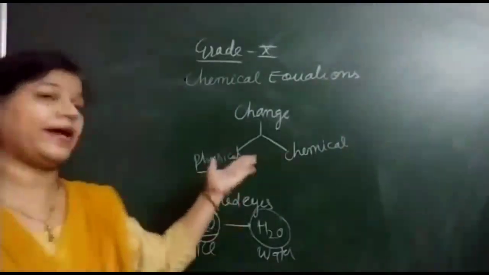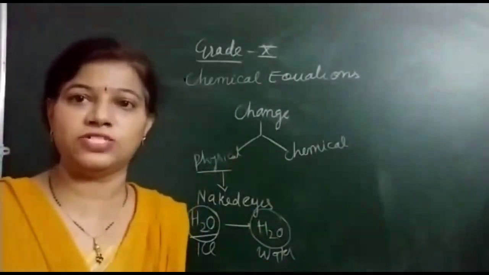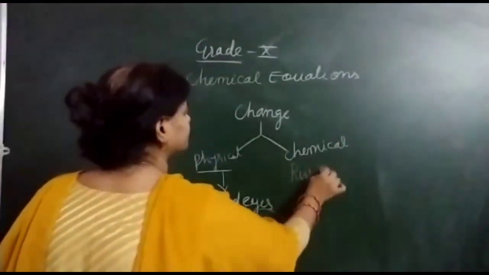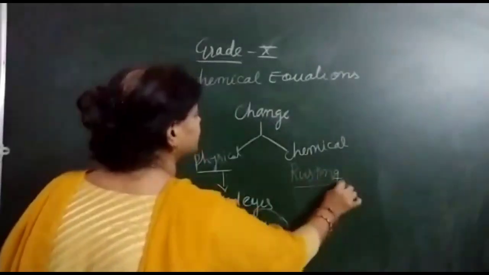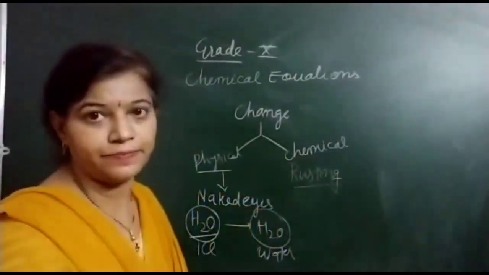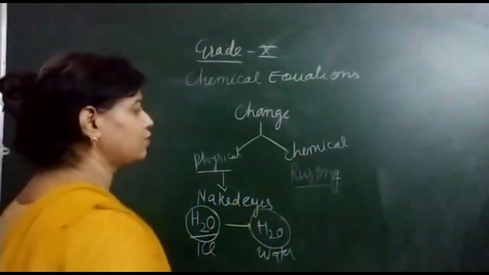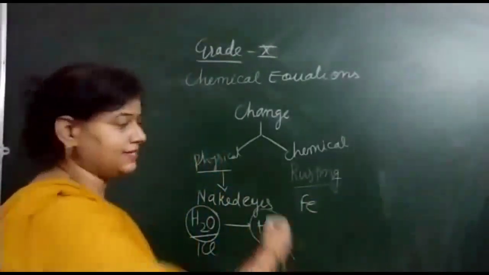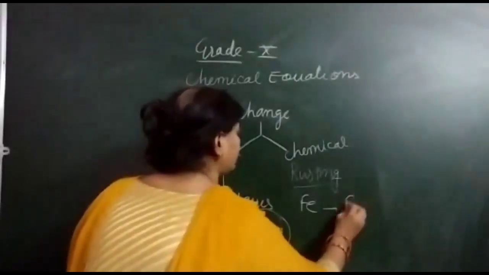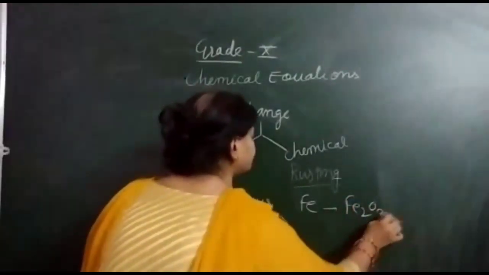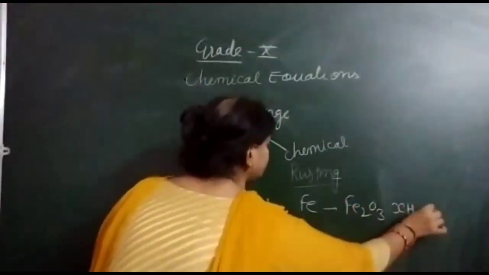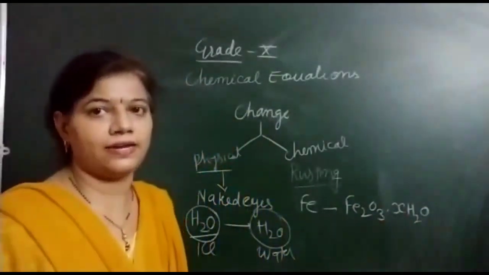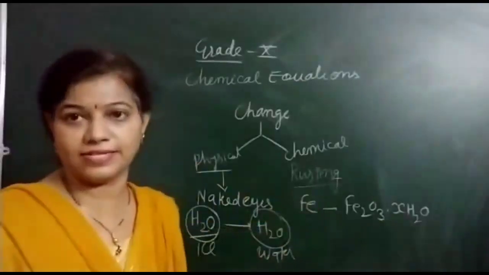But whenever I am talking about a chemical change, I gave you the example of rusting. Rusting takes place in case of iron. So previously we are having iron, but after rusting, this iron gets converted into hydrated iron oxide. That is said to be the rust.